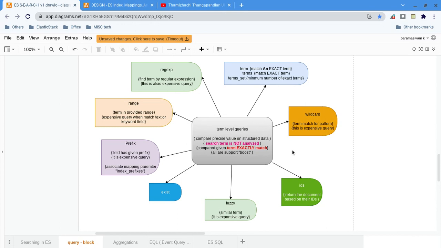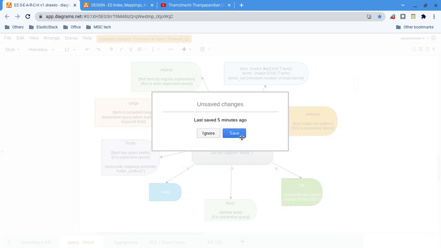So that is what it is at the high level. It looks for an exact match, it is not analyzed, and it is compared as a static value. It can be a number, a keyword, or sometimes text, but most real use cases will be keyword with text. Cool.